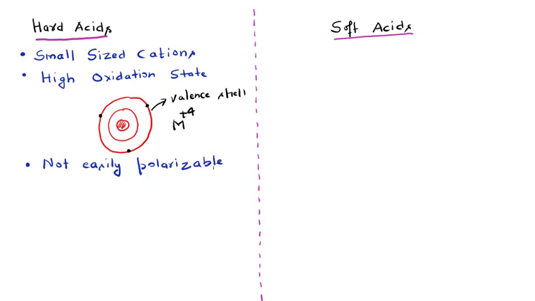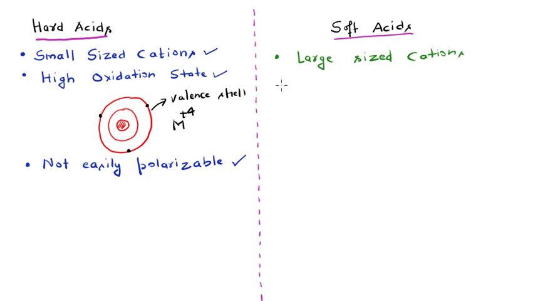So these are the three points here. First, these are small sized cations present in high oxidation states, and these are not easily polarizable. Now, as far as the soft acids are concerned, the first thing is that these basically include cations of large size. Let me write here: the first point is that these are actually large sized cations, having large size.